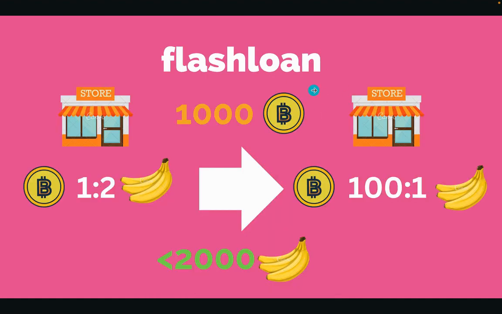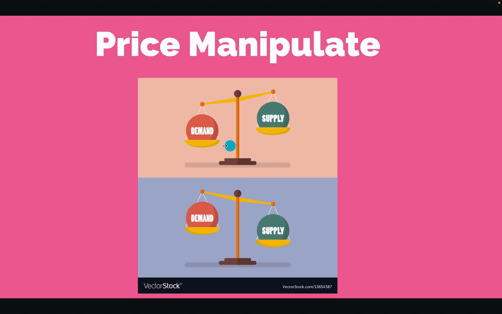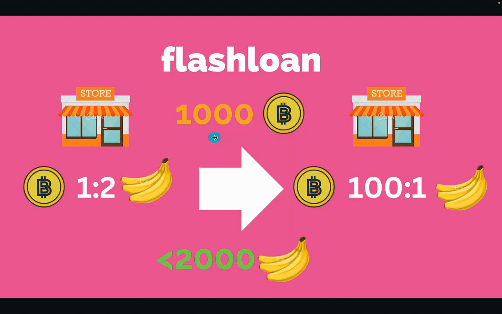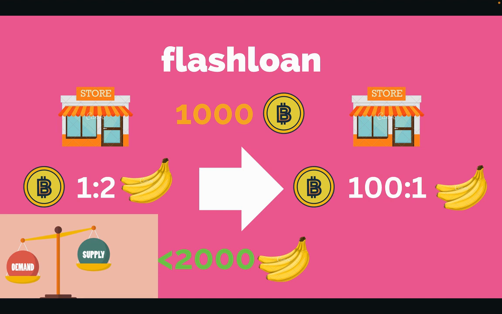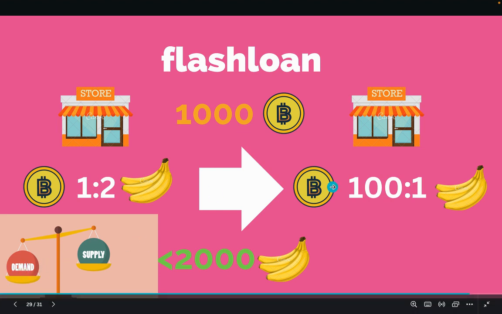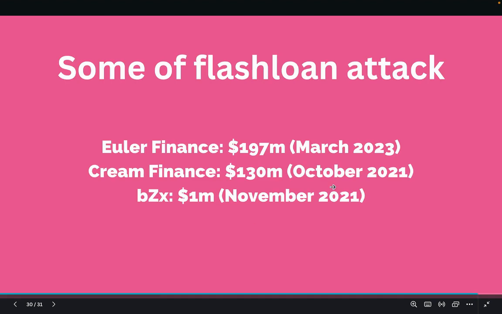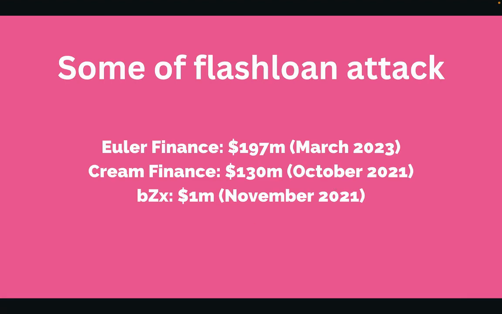So in this situation there may be a hacker or maybe someone who wants to destroy this store, so they just flash loan a high amount of money and storm this demand here to make the price broken. Right now you're going to see that one banana is 100 coins, the price is now messed up because the demand is higher than the supply.